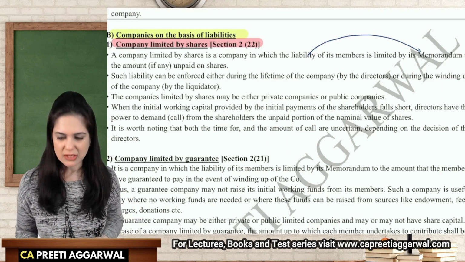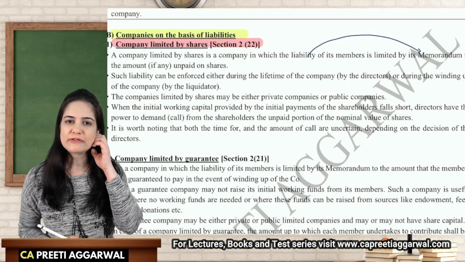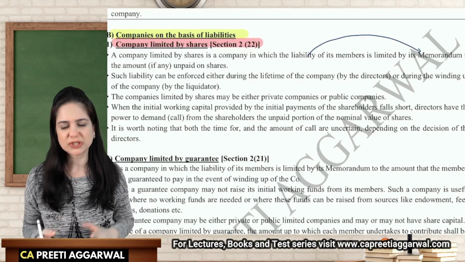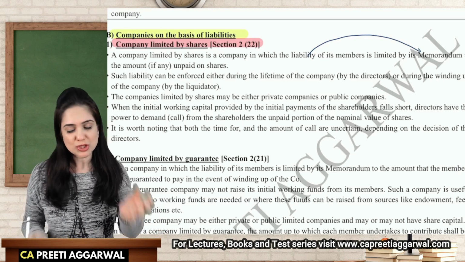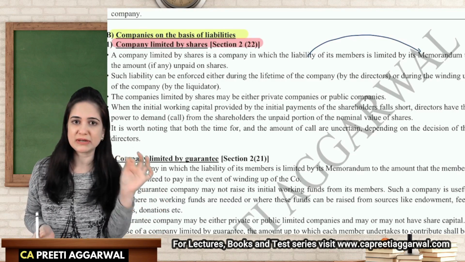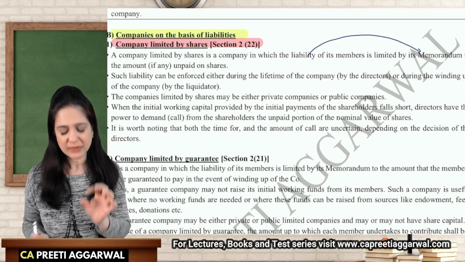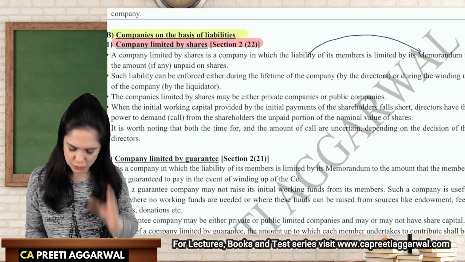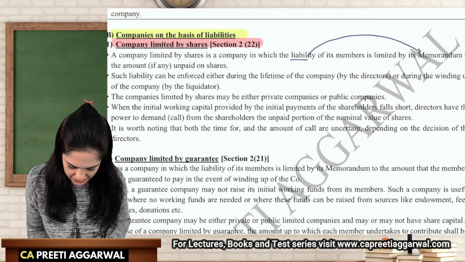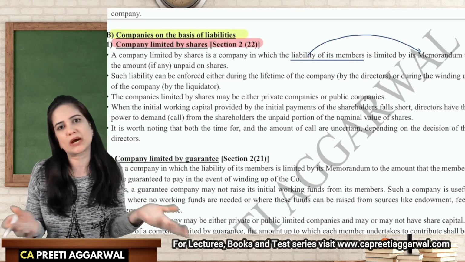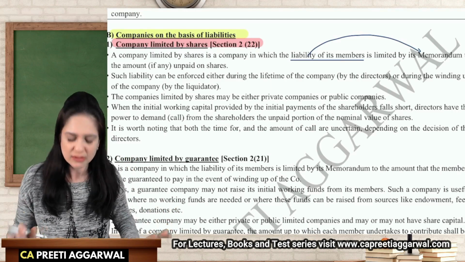Yes. So in case of Company Limited by Shares, where is the liability clause mentioned? It is mentioned in the memorandum. So the memorandum will mention whether the liability is limited, whether it is limited by shares or guarantee. So the liability of members, I'll highlight the keywords, you do it along with me. The liability of members, okay, we are always talking about liability of the members because company's liability is always unlimited.